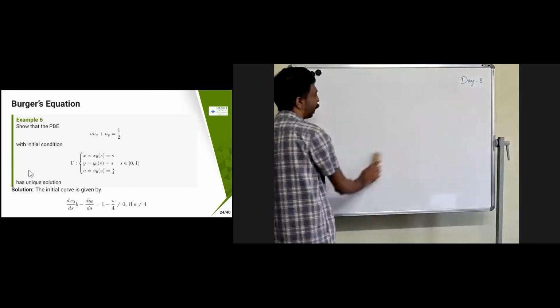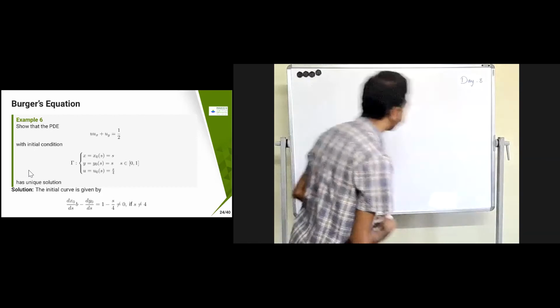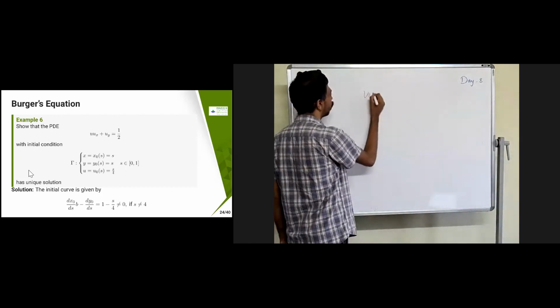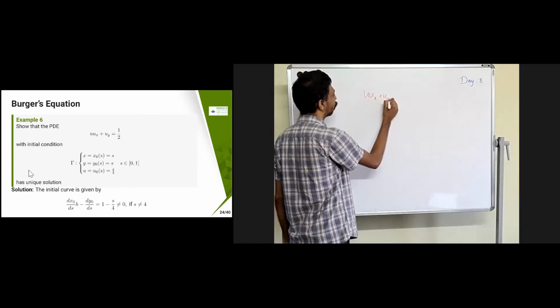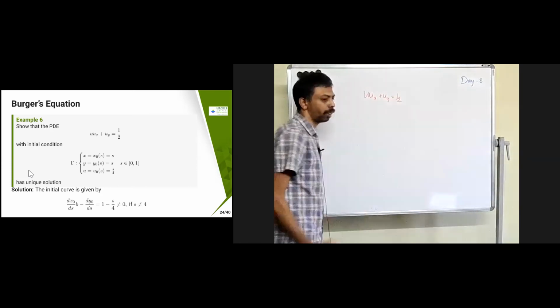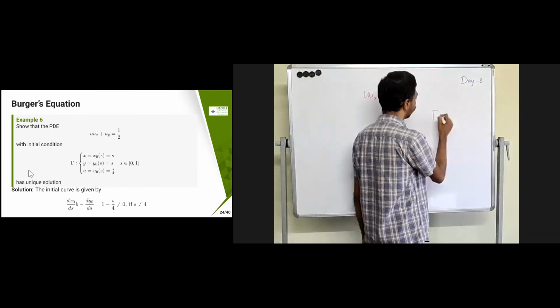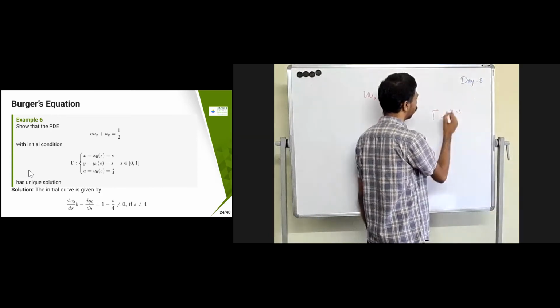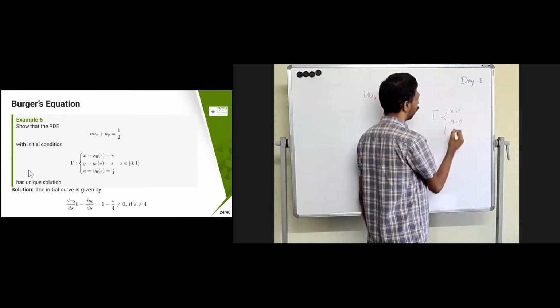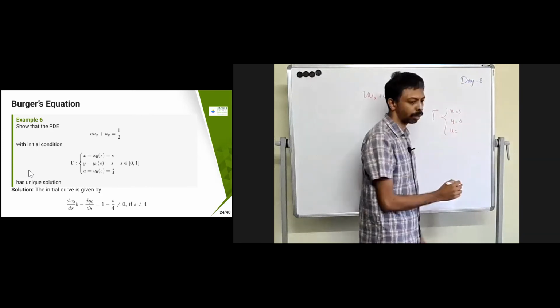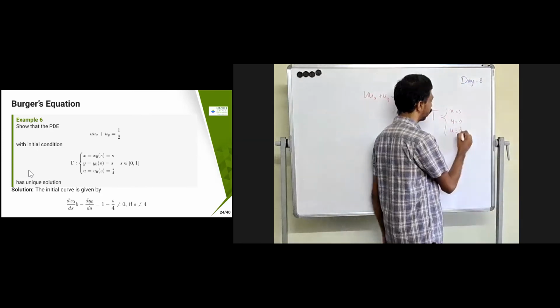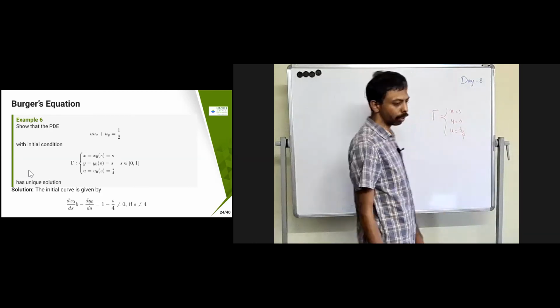ux plus uy equal to half. In this case we'll see with some initial conditions. The initial condition is that the gamma curve is given as x equal to s, y equal to s, and u equal to s by 4.